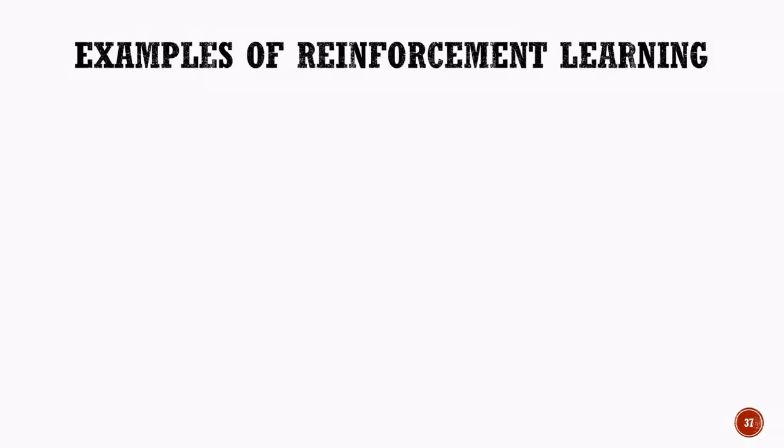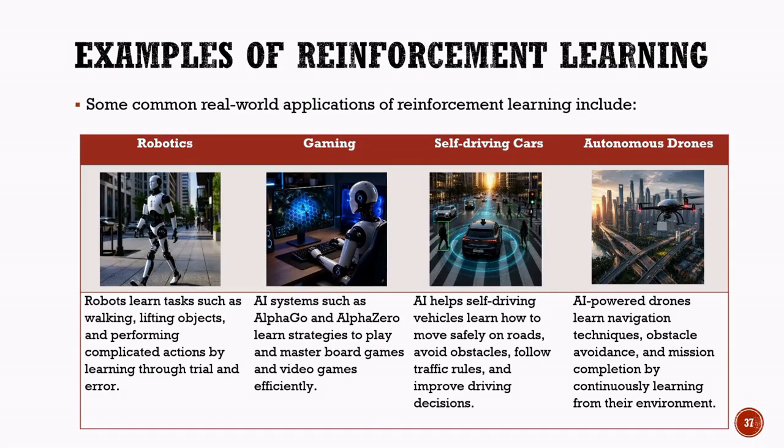Real-world applications of reinforcement learning. Reinforcement learning is widely used in many real-world applications where systems need to learn through experience and continuously improve their performance. One important application is robotics. Robots learn tasks such as walking, balancing, lifting objects, and performing complex movements. Through repeated practice and feedback, they gradually improve their accuracy and efficiency.